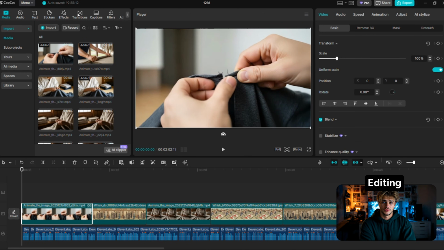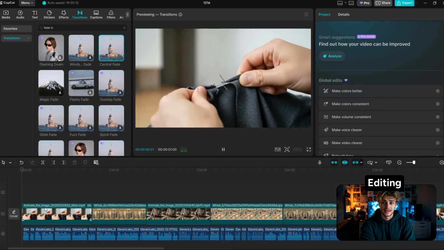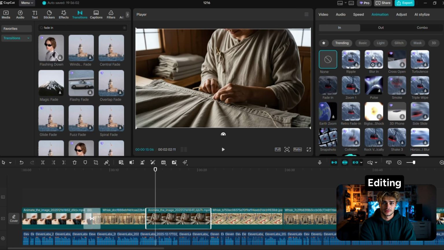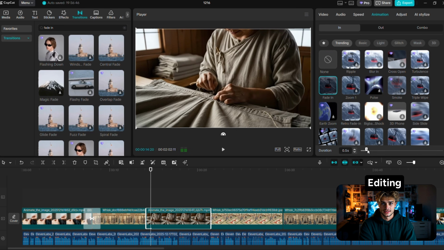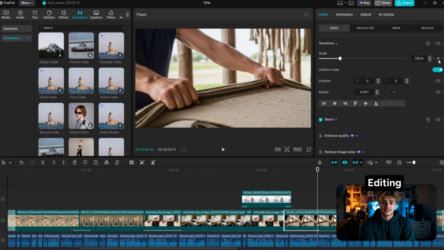Now, once your visuals are finalized, we need to add some clean transitions. I've been using fade in and fade out, as well as blur in and different variations of fade transitions too. Nothing crazy, just subtle and clean. And if you have any static images that you're using like I am, just add a bit of movement to it using keyframes. This is simple to do.